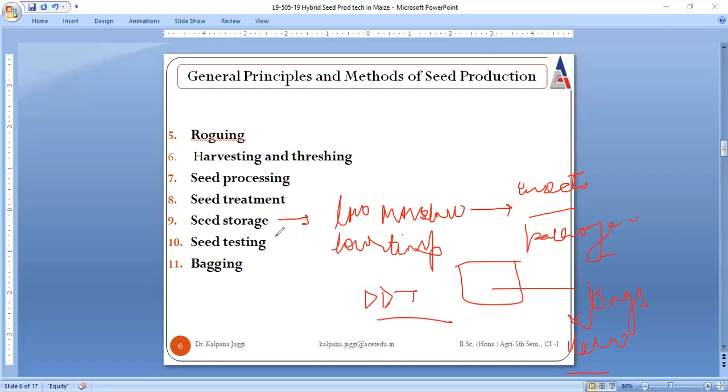So while one goes for storage, these two are the major requirements to be kept in mind, because if there is higher moisture, there are more chances for the attack of insects and pathogens. And further, to avoid direct contact, one can store the seed in bags, and those bags in turn can be cleaned. How can they be cleaned? They can be dipped into the DDT solution, then dried, and then utilized for the storage of seed.